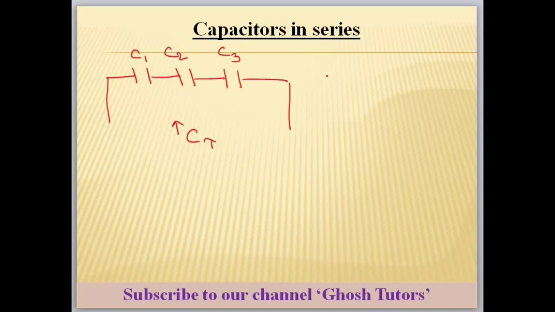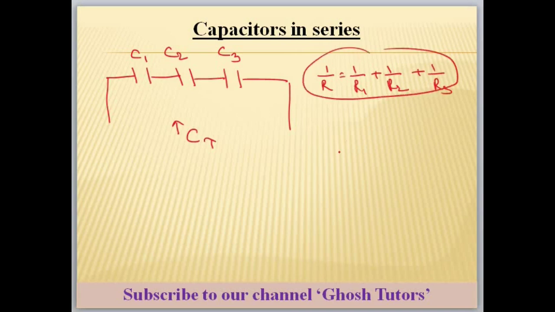You remember what is the rule for parallel combination of resistor? It was 1 by R is equal to 1 by R1 plus 1 by R2 plus 1 by R3 for resistors. For capacitor also, in series connection it will be 1 by CT is equal to 1 by C1 plus 1 by C2 plus 1 by C3 plus and so on.